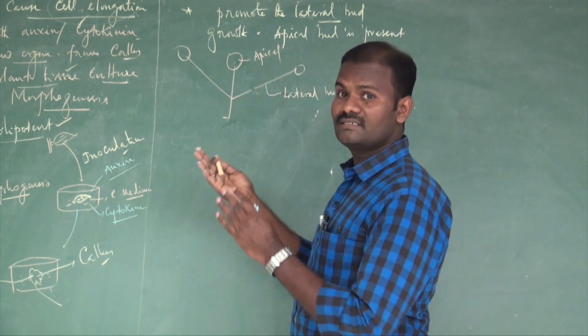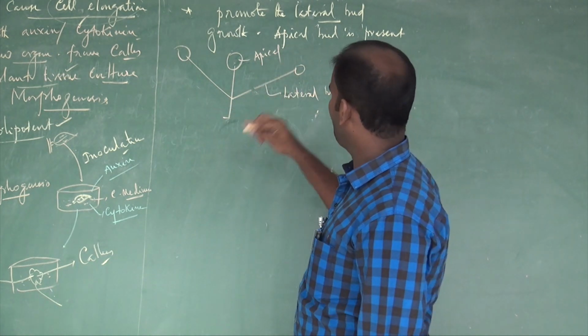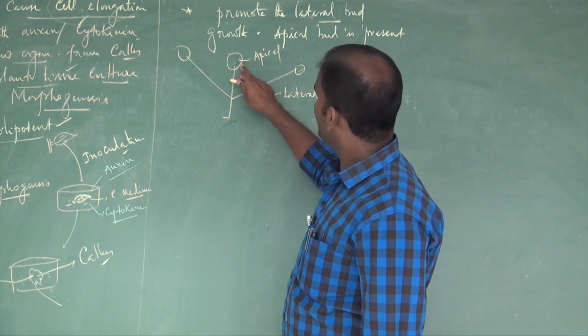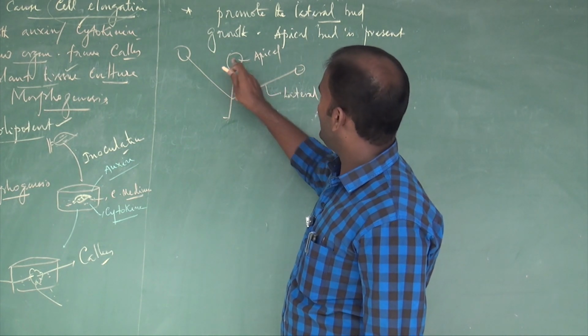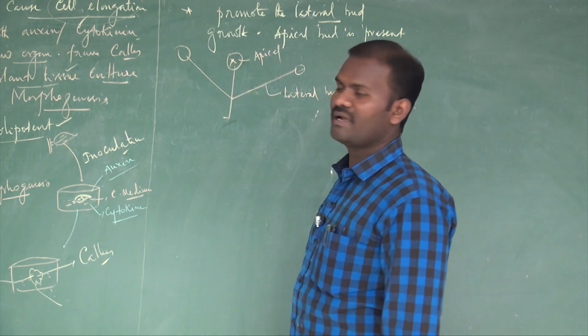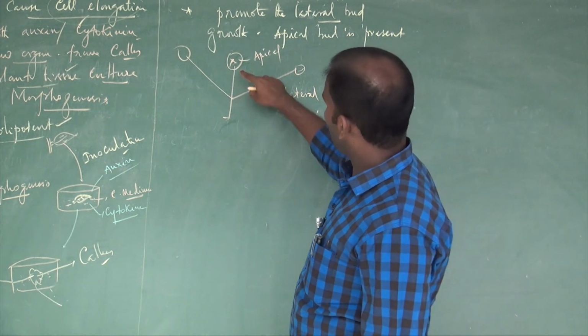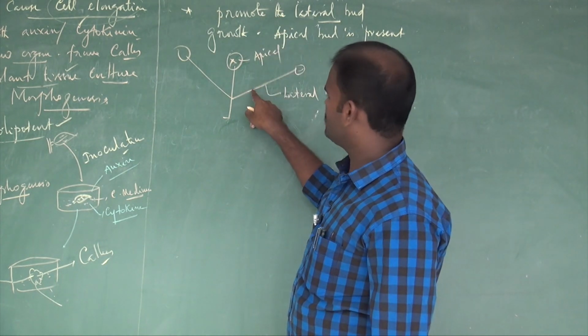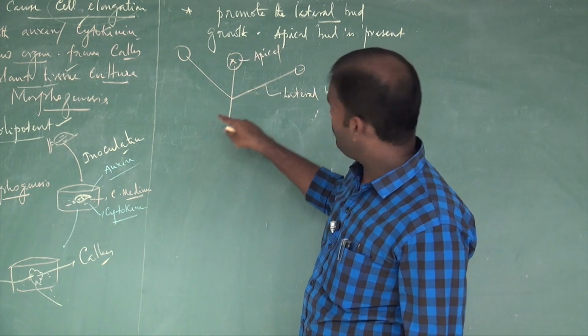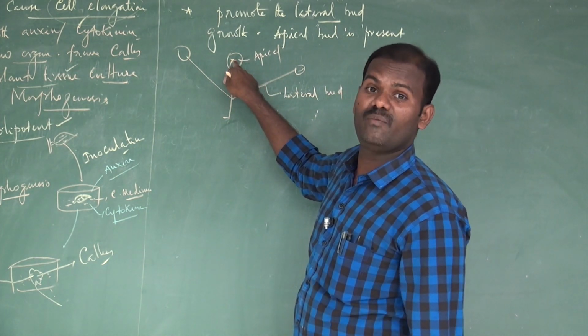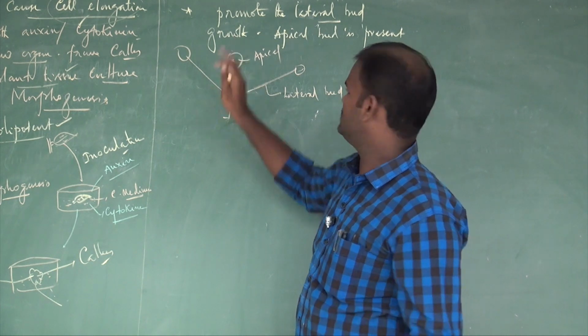But cytokinin is in contrast to auxin. Cytokinin promotes the growth of lateral buds even in the presence of the apical bud. I mean, it suppresses the growth of the apical bud. Don't get confused. Auxin promotes the apical bud and suppresses the growth of lateral buds, whereas cytokinin promotes the growth of lateral buds even when the apical bud of tall plants remains intact, I mean is present.